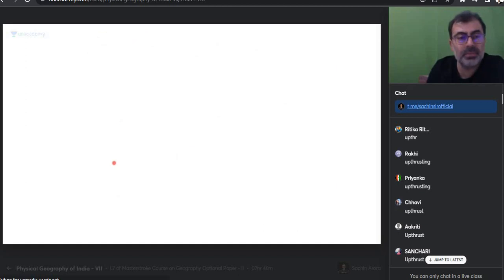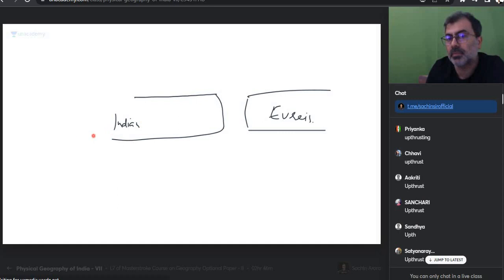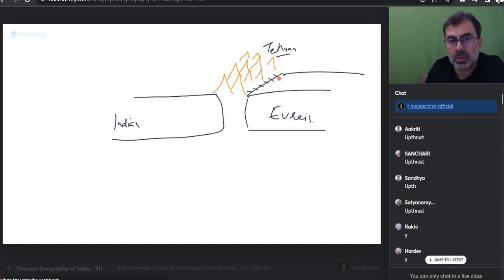एक और डायग्राम बनाता हूं, maybe it helps you. Eurasian plate, Indian plate. Can you identify Tethyan Himalayas? Can you identify suture zone? Yes or no? Now what happens?